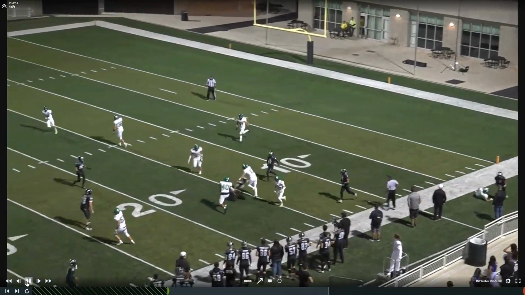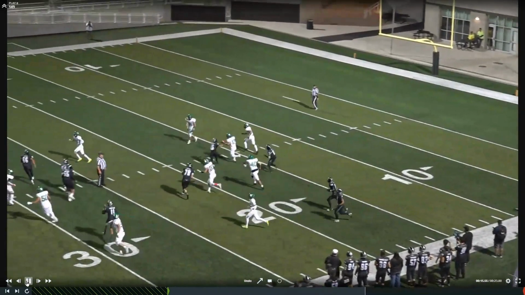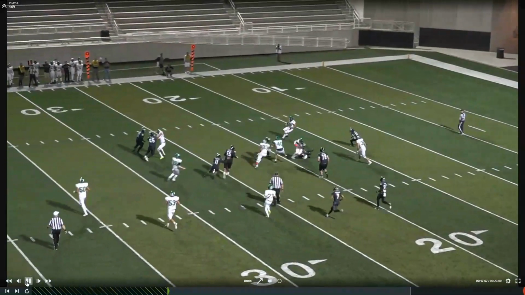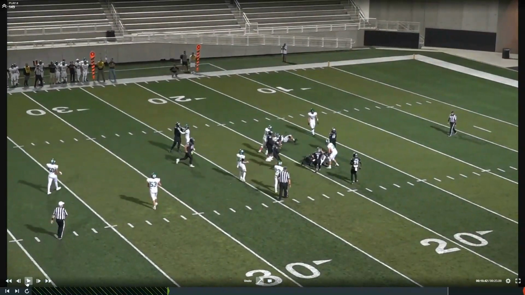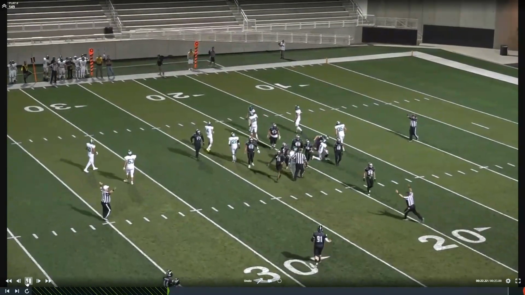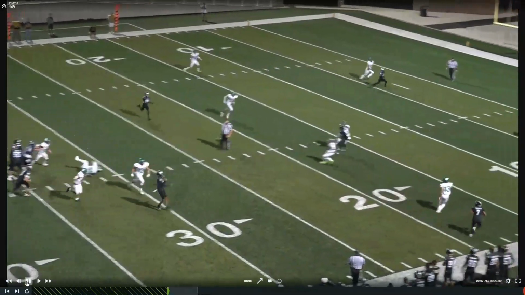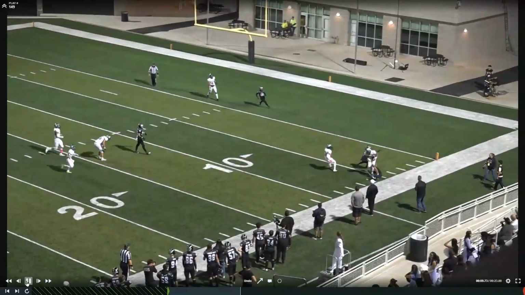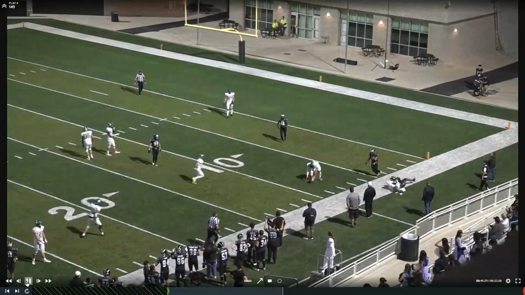So when the play ends, the crew's going to get together, they're going to piece this together, they're going to recognize that they had an illegal forward pass by the intercepting team, and they're going to enforce this half the distance from the spot of the foul. So a real good job of officiating a play that we don't see a whole lot. Illegal forward passes by the defense.